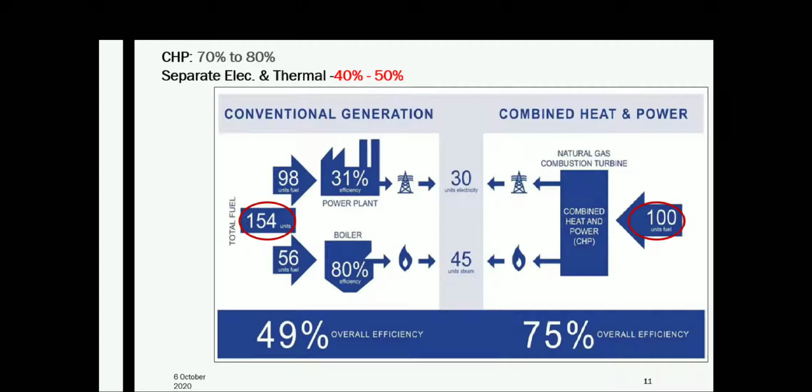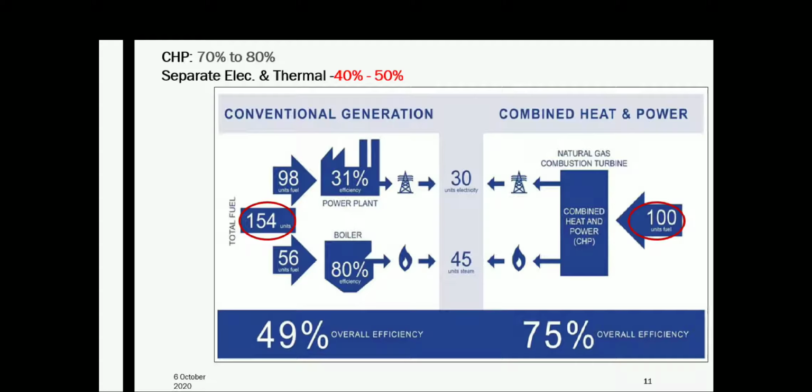efficiency, you will get the output. You can see that the fuel input to the power plant is 98 units, and with 31 percent efficiency you will get only 30 units as output. In the boiler, even with 80% efficiency, with 56 units as input, you will get 45 units output. So the total output from the conventional generation is 75. To get the same 75 units of output in a combined heat and power system, you need to give only 100 units of input instead of 154 in the conventional generation.